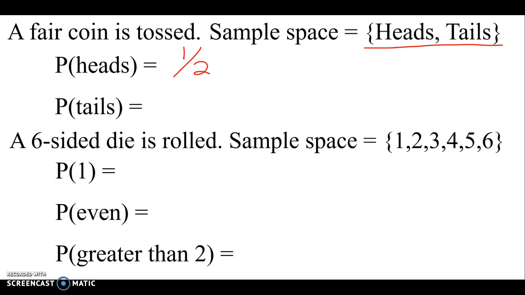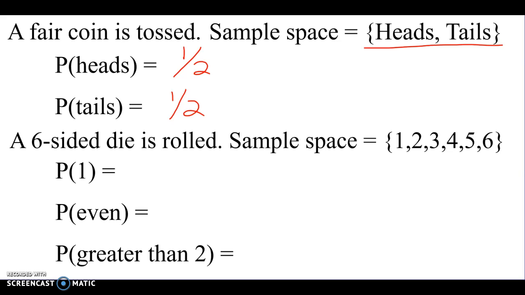Now it doesn't say to write our probability a certain way. So this is probably easiest to do as a fraction. If you wanted to write 50%, you wouldn't be wrong. The test will ask different forms at different times. So I might say, express your answer as a percent, or express your answer as a reduced fraction. So what's the probability that it's tails then? 1 out of 2 again. It's basically the complement of heads, because there's only 2 options, right? So it's also 1 out of 2, or 1/2.